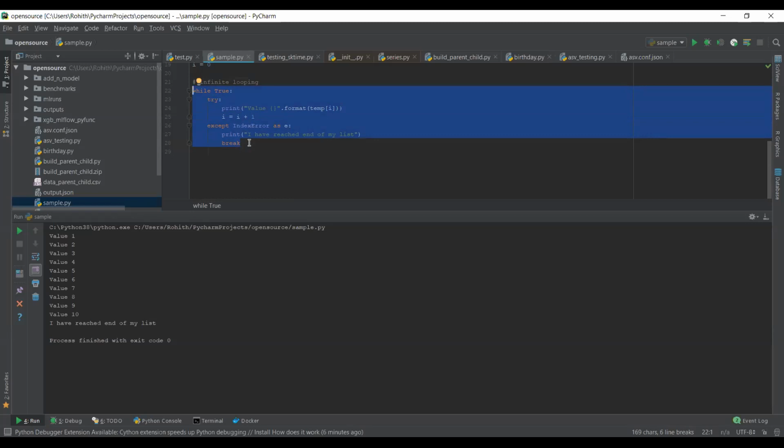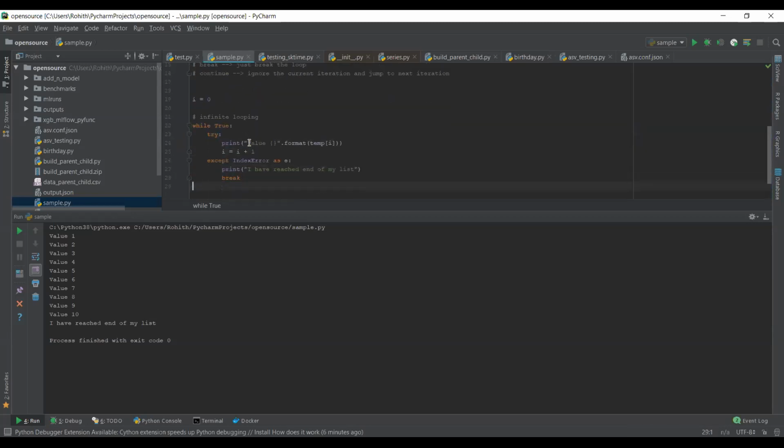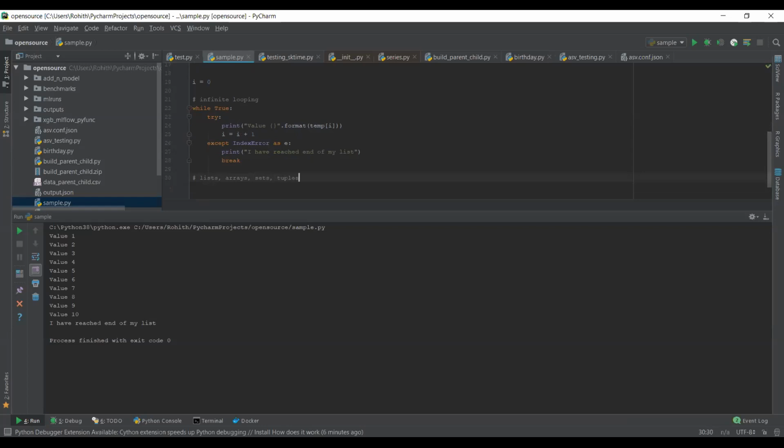So we are done with two concepts of looping, which are for looping and while looping. Let's also see what all things you can iterate over, meaning you can loop over. In Python, you can loop over lists, arrays, sets, tuples, and dictionaries.